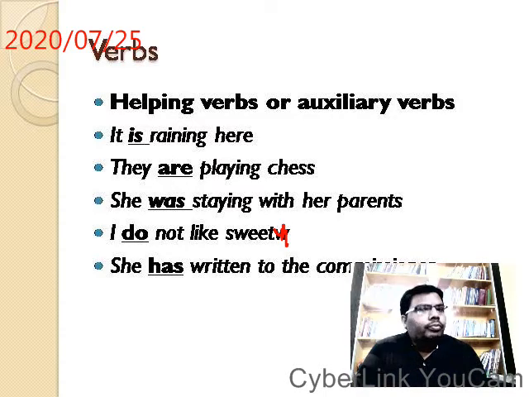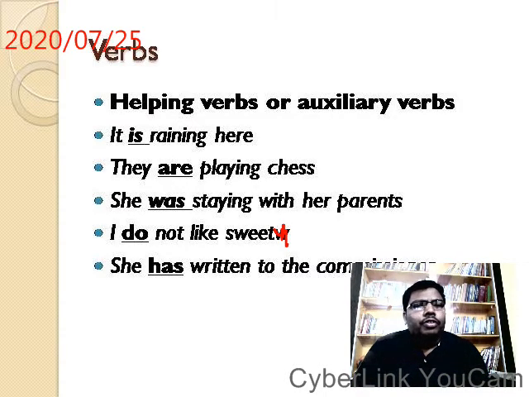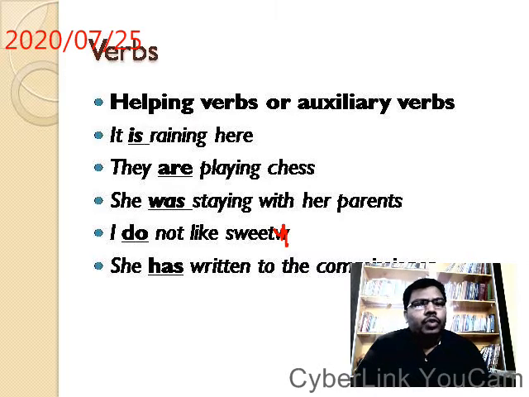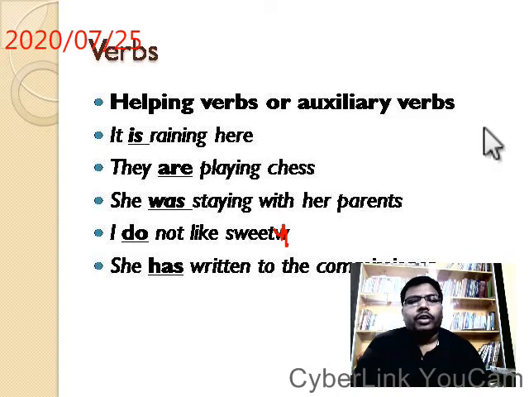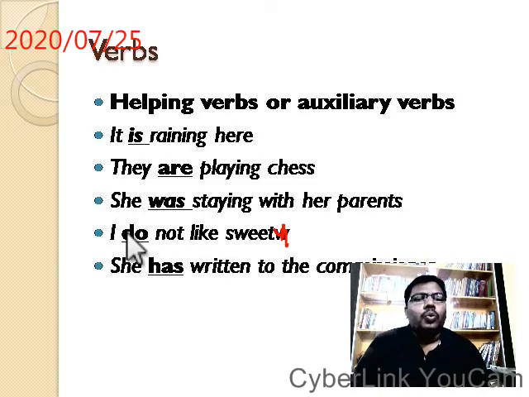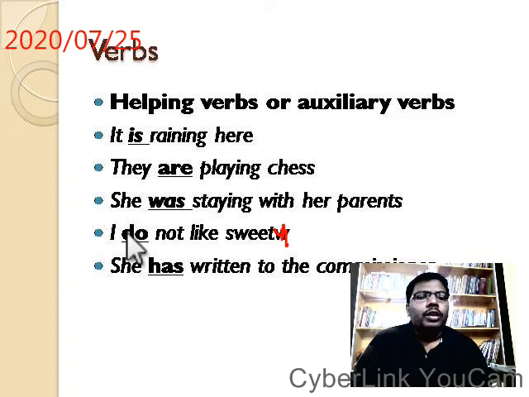Okay. Next, I do not like sweets. Here, like is the main verb, but here I do not, don't, it becomes the helping verb. Written, here also written becomes the main verb, has becomes the helping verb. So do you understand? All these words written in italics are helping verbs.